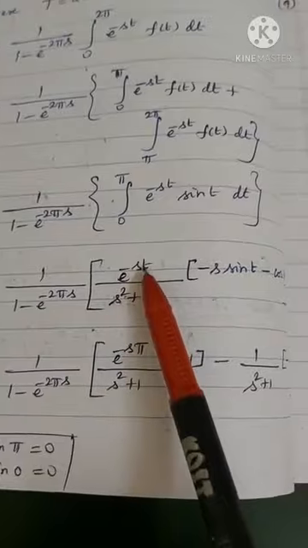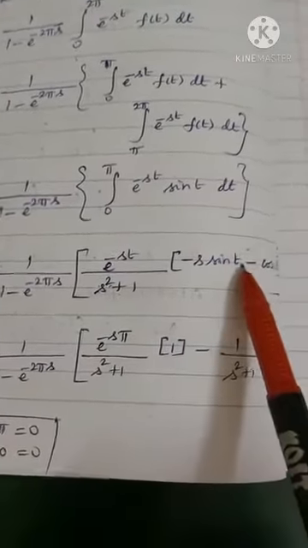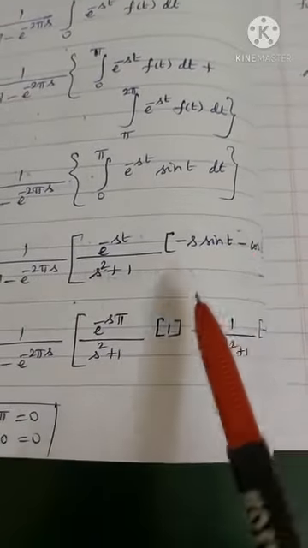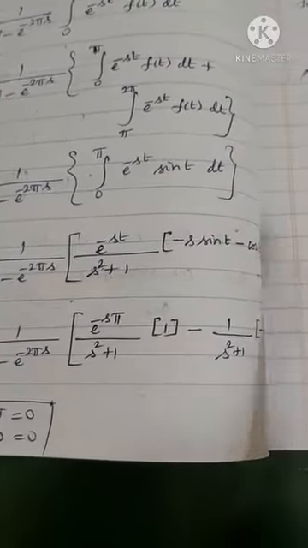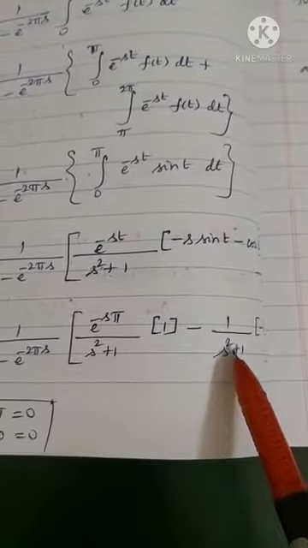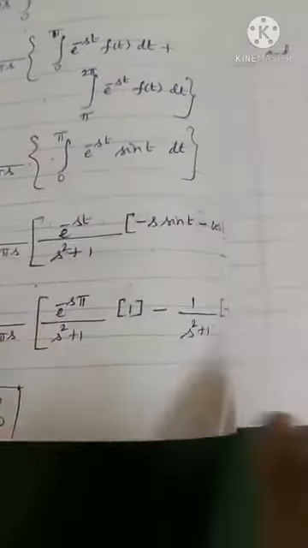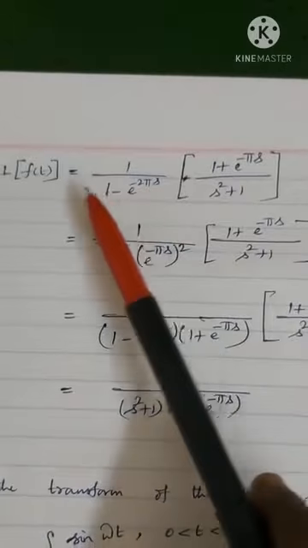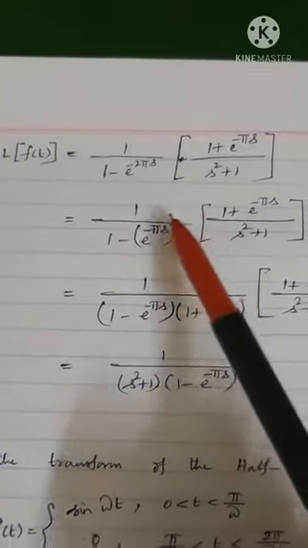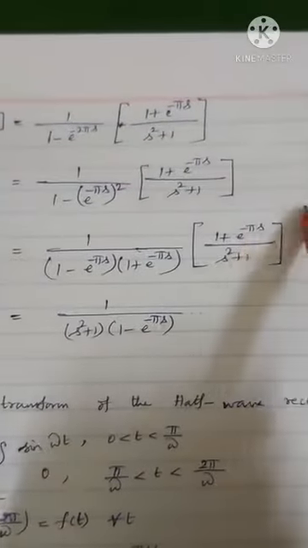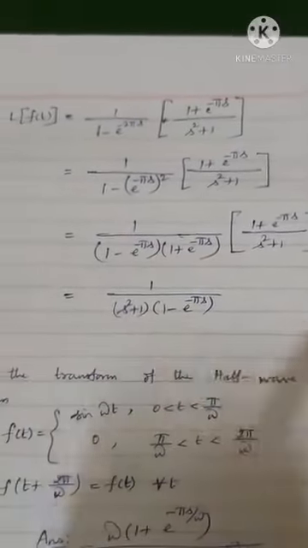Upper limit pi: it is e power minus s pi, sin pi is 0, cos pi is minus 1. Here minus 1, so plus 1. Lower limit e power 0 is 1, 1 by s square plus 1. And sin 0 is 0, cos 0 is 1. It is minus 1, right? And to simplify, listen here. I can write it as 1 minus e power minus s pi the whole square, a square minus b square, a minus b into a plus b. A term gets cancelled. This is the answer.